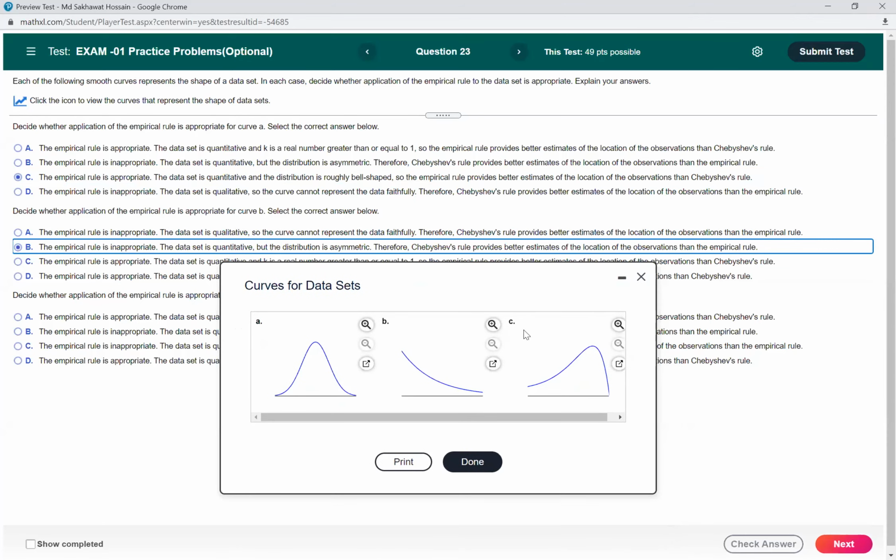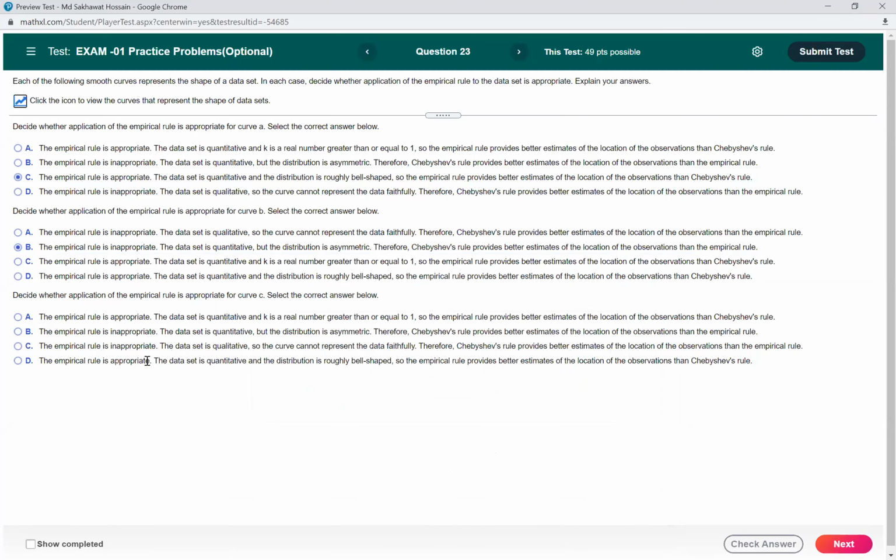So how about part C? This is also left skewed, not symmetric. So that means the empirical rule is inappropriate because the data is quantitative. This is not qualitative. For sure, this is the answer. Therefore, Chebyshev's rule provides the better estimates. Okay, the idea is when you have skewed data, then you will use Chebyshev's rule for finding the percentage.